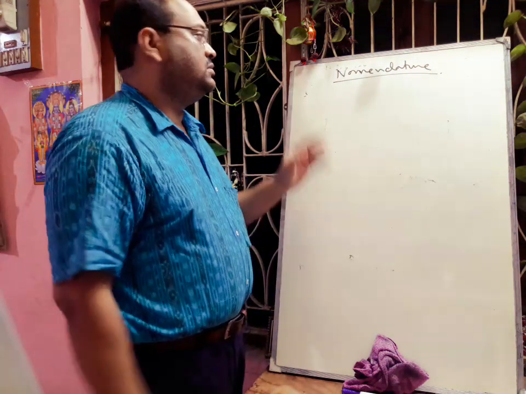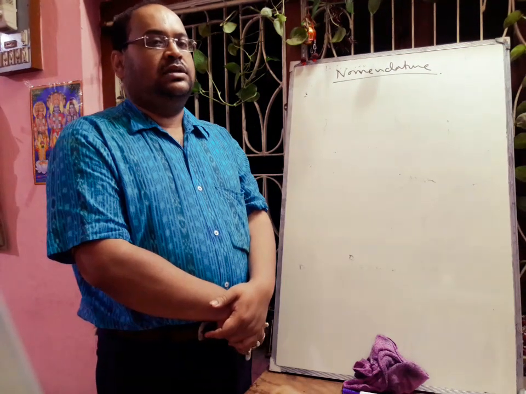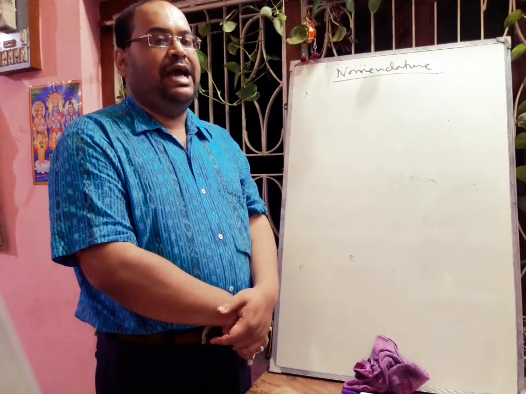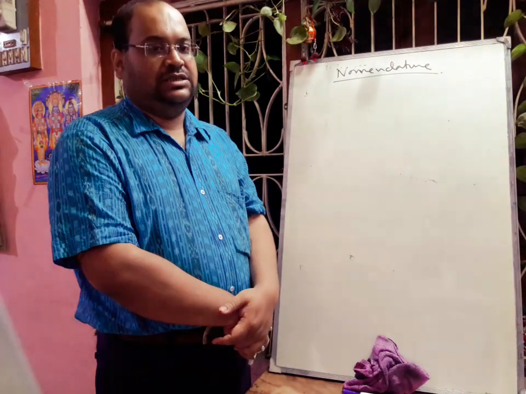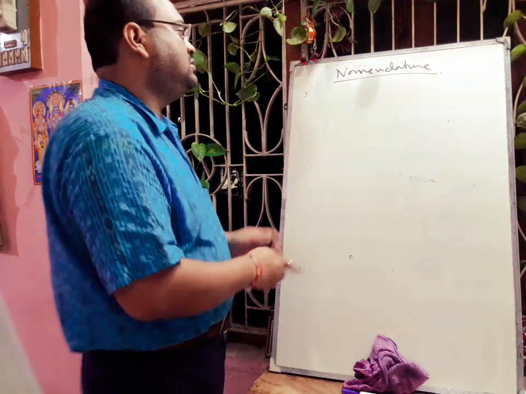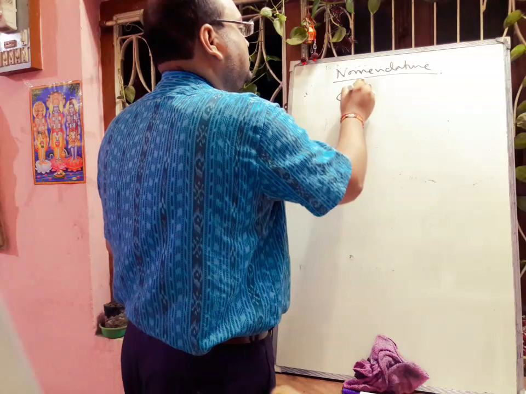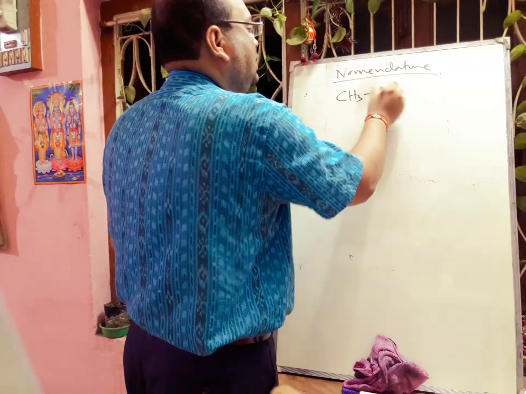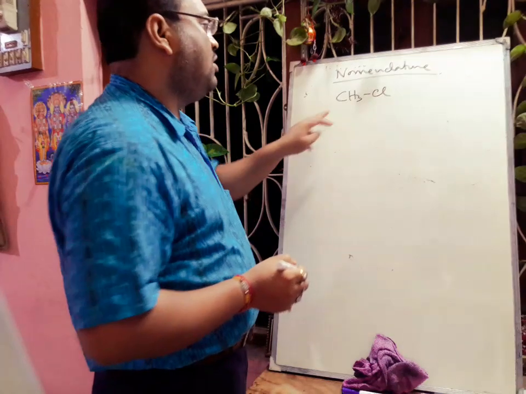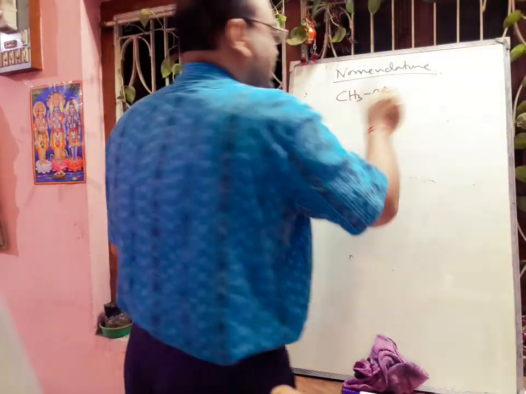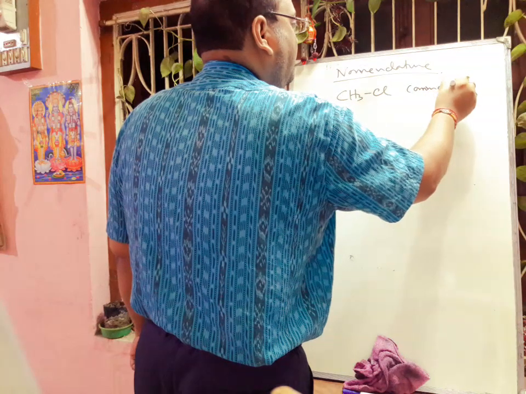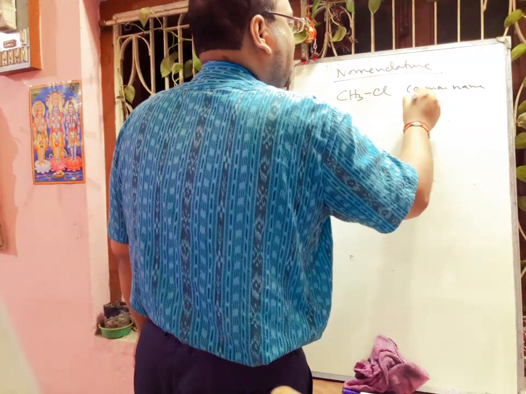Generally, this type of halogen compounds are named as haloalkanes or haloarenes. If we think about this molecule CH3Cl, there may be two types of name. One is called the common name. The common name is alkyl halide, so the common name is methyl chloride.